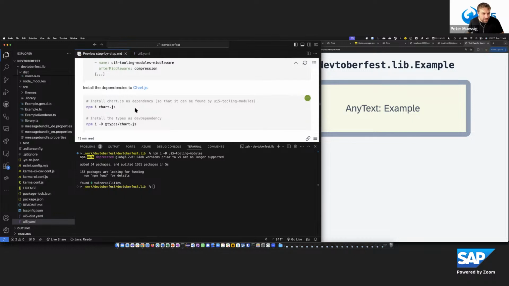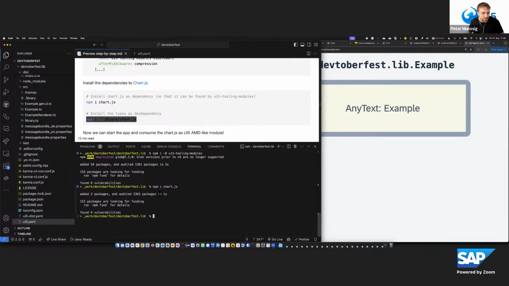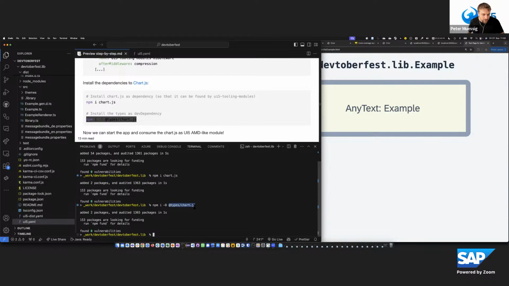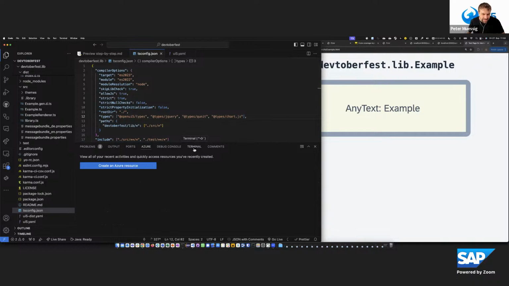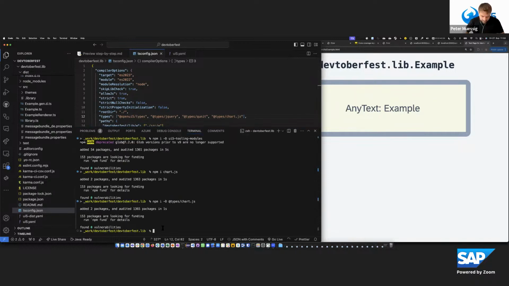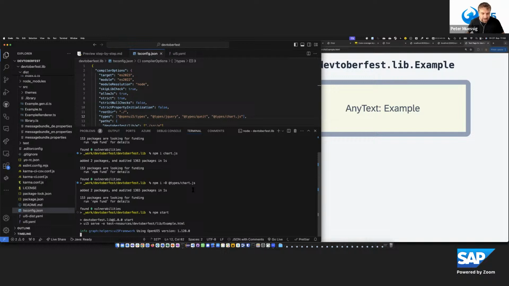The next thing is that we need to install the dependencies for the third-party package. So it will be just the npm package: you install chart.js here. And if you want to use TypeScript, for sure we also need to add the types. And when adding types, you need to do one more thing. In the tsconfig of the project, you also need to drop in the types for chart.js. Now, doing that, I have everything available from a build perspective, so I can start my library project.